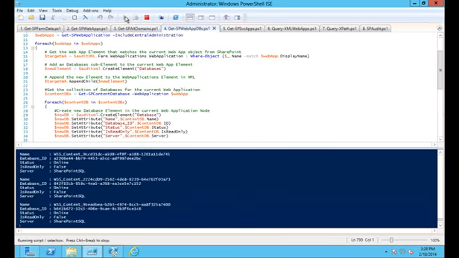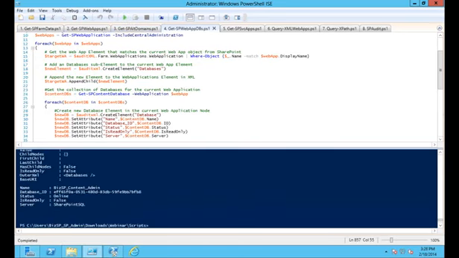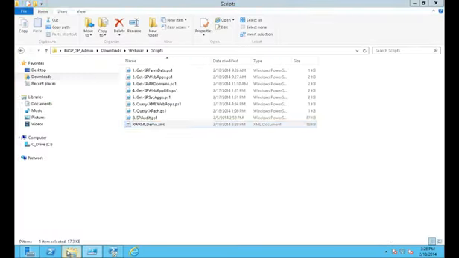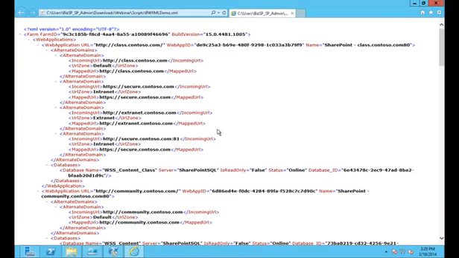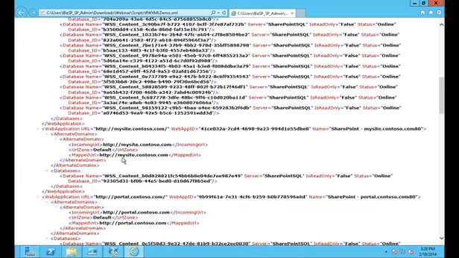So I'm going to run this. So a lot more information is being dumped out now. If we go back to our XML file, so now you'll see here we've got class.contoso.com. We've got a single database here called WSS_content_class. We've got the server, not read-only, status is online, database ID. You get down here for some of these.